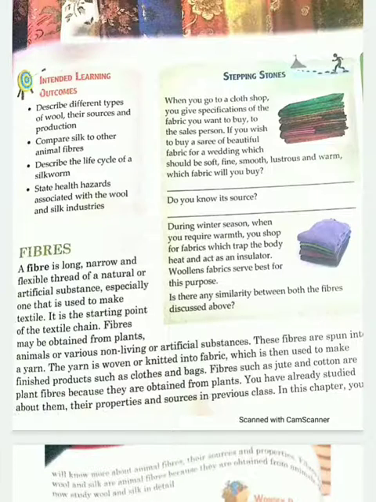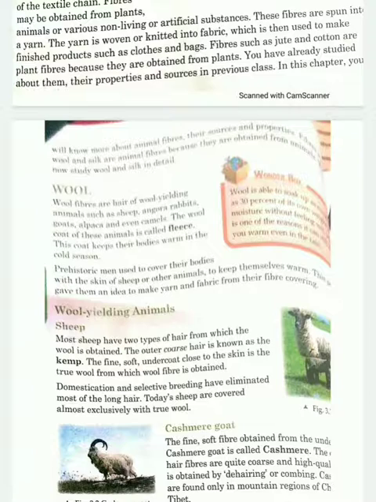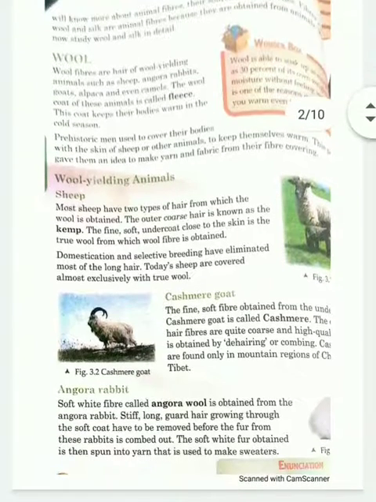We have plant fibers as well as animal fibers, and we were discussing animal fibers. Wool is an animal fiber. Now, wool-yielding animals. Wool-yielding means the animals which give us wool. Most sheep have two types of hair from which we get wool.